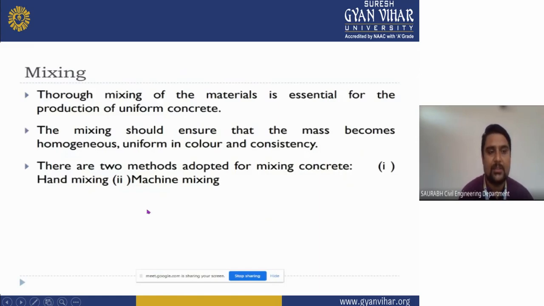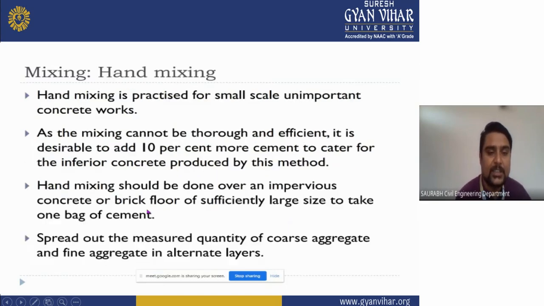Now we will see the mixing. Mixing the material thoroughly is essential for the production of uniform concrete. Mixing should ensure that the mass becomes homogeneous, uniform in color and consistency. There are two methods adopted for mixing. One method is hand mixing, and the second method is machine mixing. First, we will see what hand mixing is.